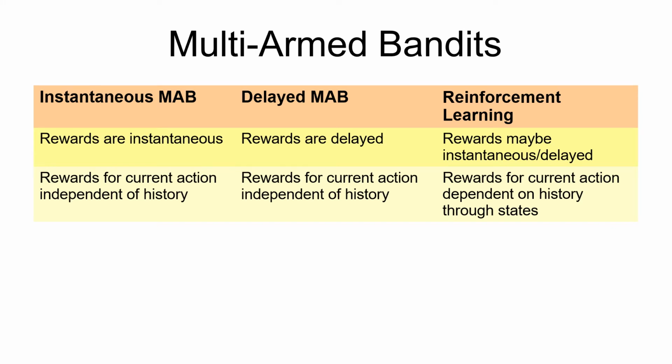We now explore some of the differences between the instantaneous bandit, the delayed bandit, and the reinforcement learning setting. In the instantaneous bandit setting, the rewards are instantaneous. However, in a delayed bandit setting, the rewards aren't available instantaneously and are available only after a delay in time. In the RL setting, the reward could be either instantaneous or delayed depending on the problem. However, for both the instantaneous and the delayed bandit setting, the rewards for the current action are independent of history. However, in the RL setting, the rewards for the current action are dependent on history through states.